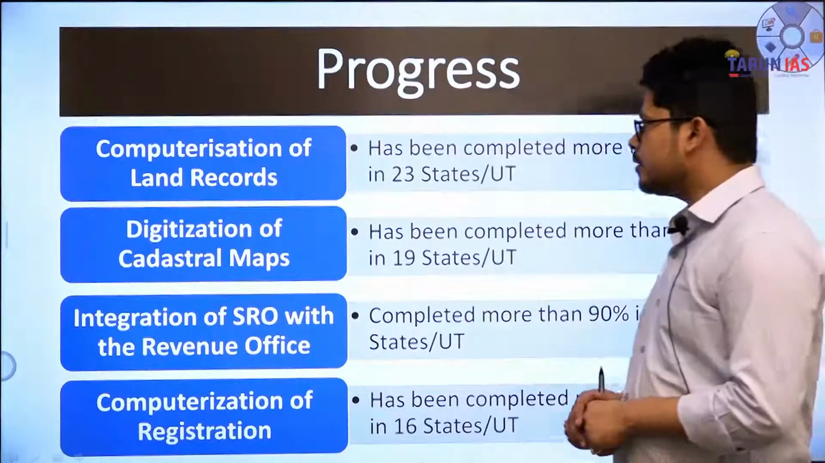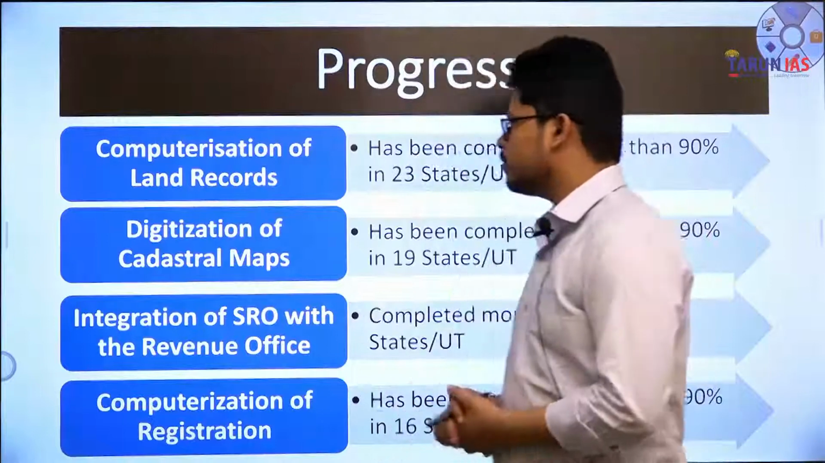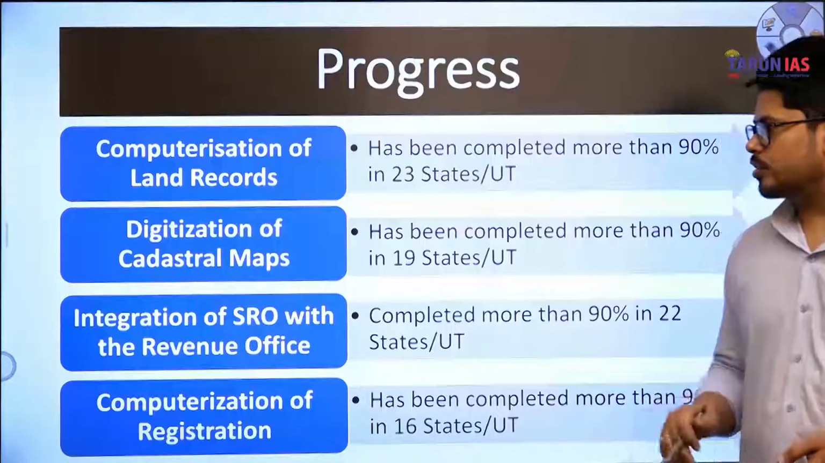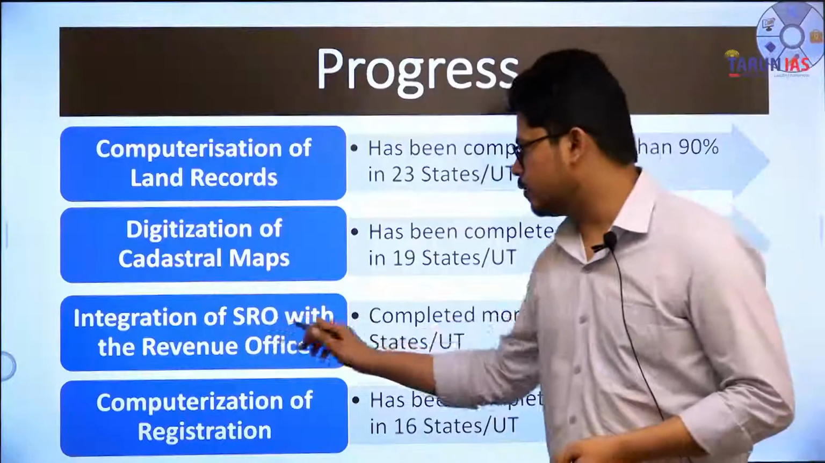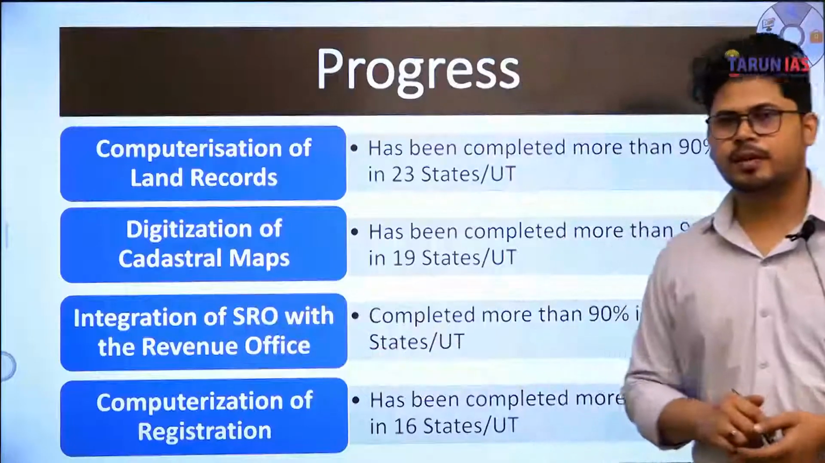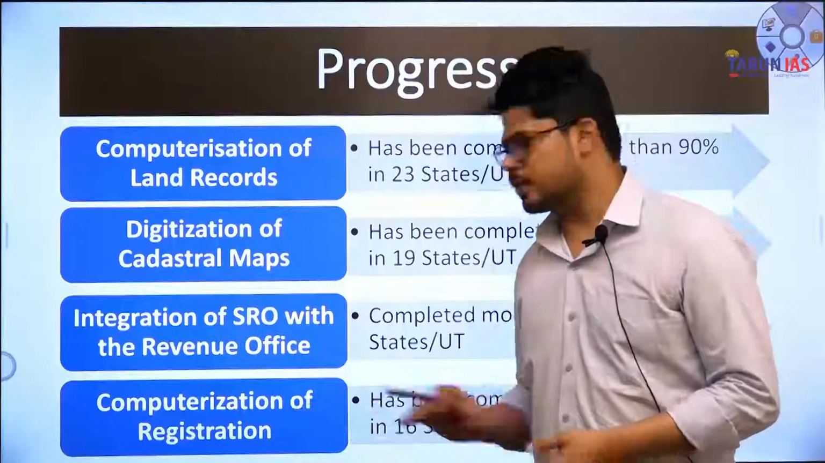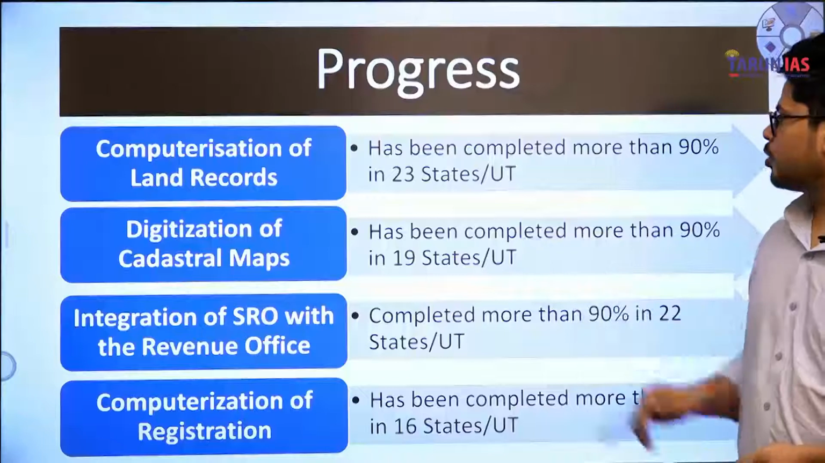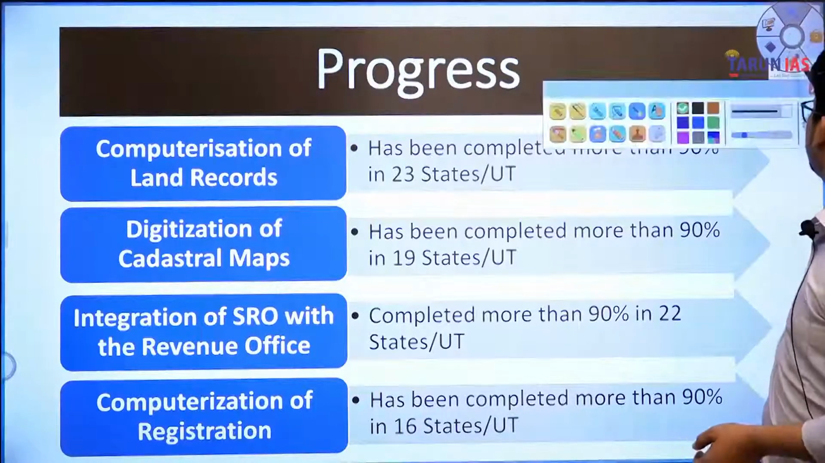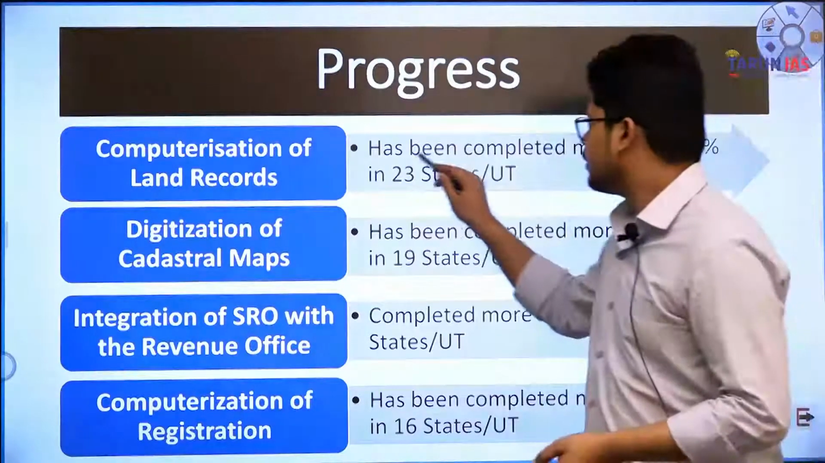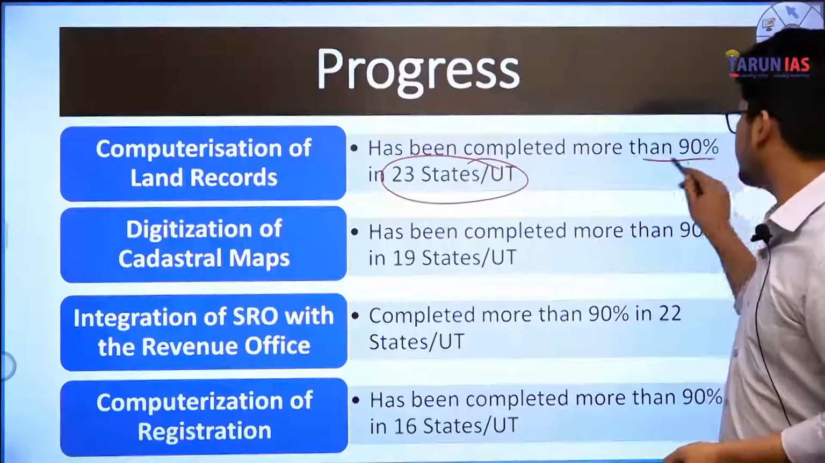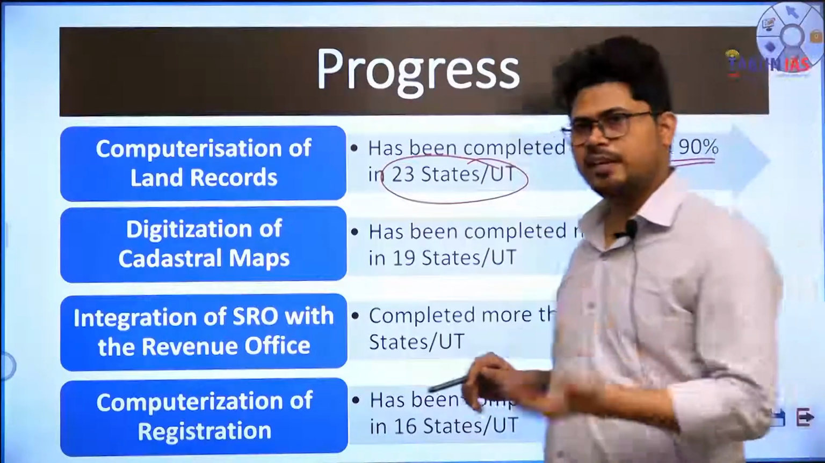Now progress, computerization of land records. The first one, digitization of cadastral maps, integration of SRO with revenue offices, okay, and computerization of registration. Now land records के computerization में it has been completed in more than 23 states, more than 90%. मतलब now this scheme is nearing its completion.